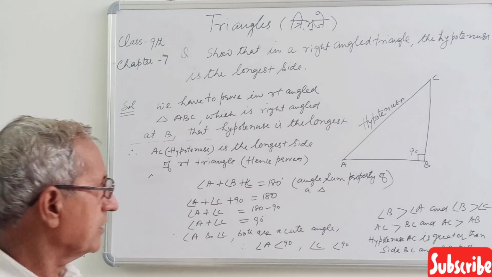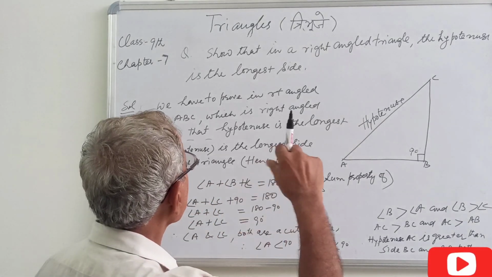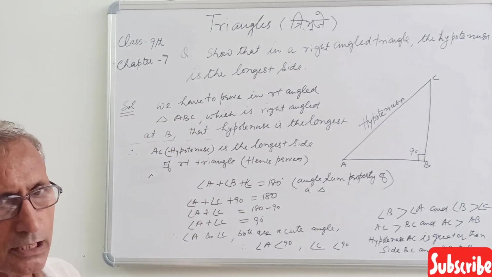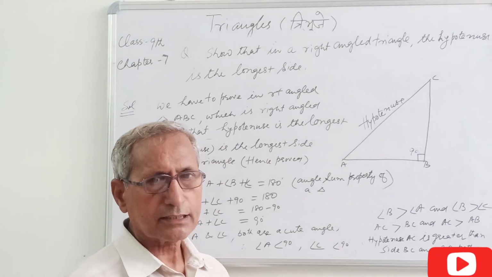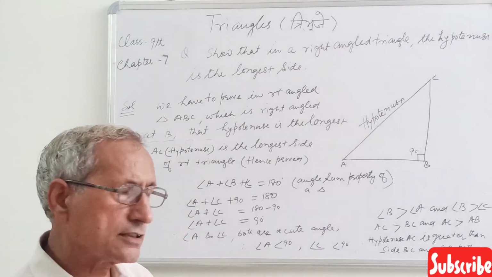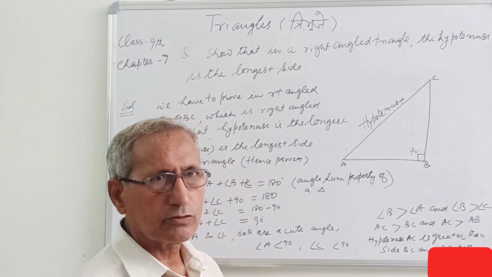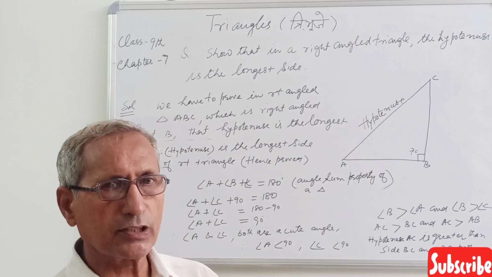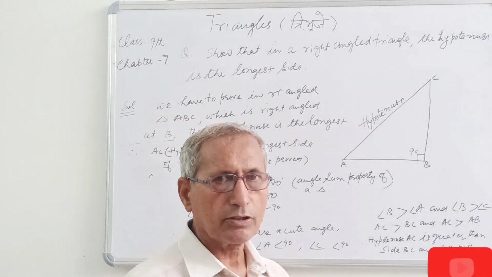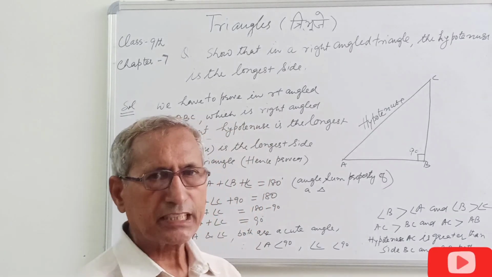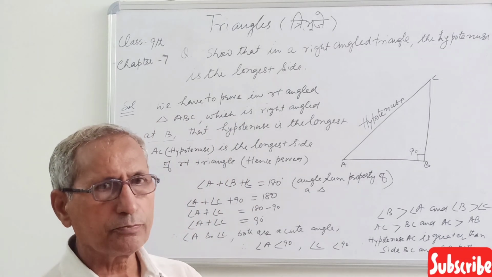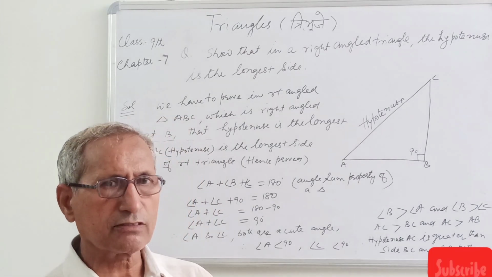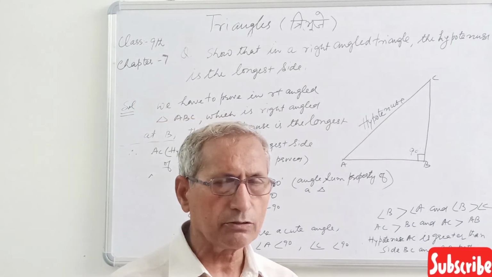So this was the question given to you. So you had to prove that the hypotenuse is the longest side in a right triangle. So students, I have given solutions for questions from the exercises of triangles. I hope you will be able to understand these questions well when you go through the video.